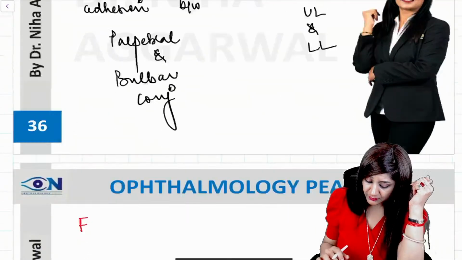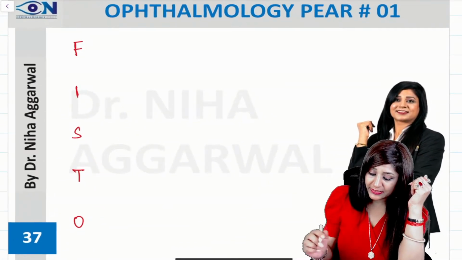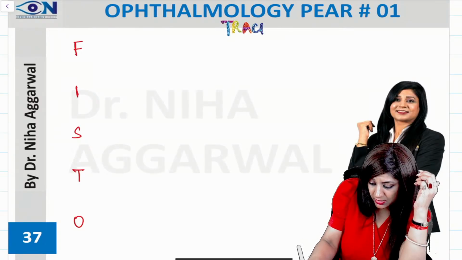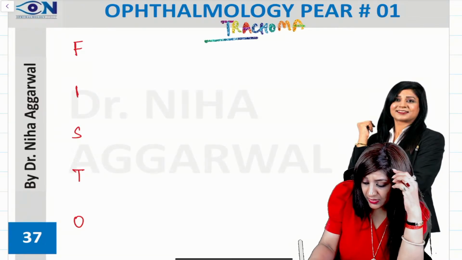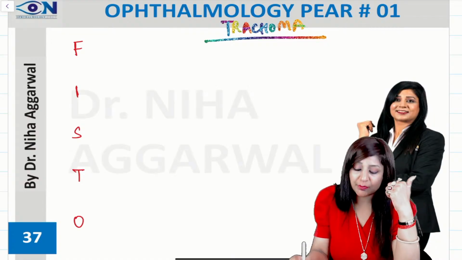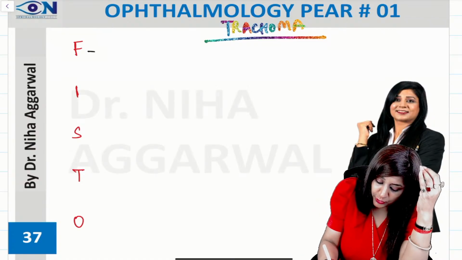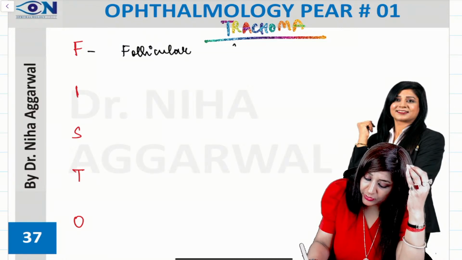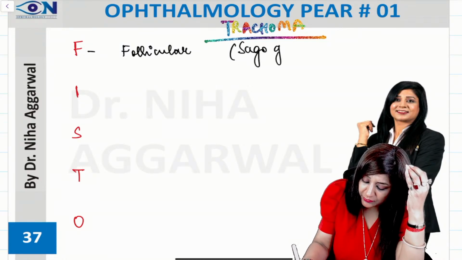Okay. Now, very important, the FISTO classification, which is there in trachoma. When we have patients with trachoma, we have the WHO staging FISTO. F for follicular, and the type of follicles found here are the sago grain follicles.